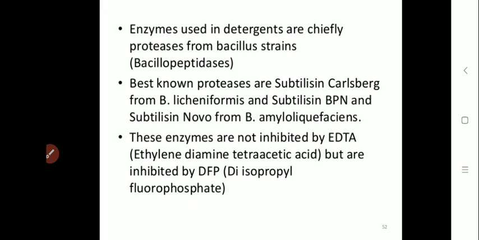The best known protease is Subtilisin Carlsberg, which is produced using Bacillus licheniformis. This subtilisin Carlsberg is a crystalline protein. It is a single peptide chain with 274 amino acid residues, and it does not have disulfide linkage as it lacks cysteine residues.